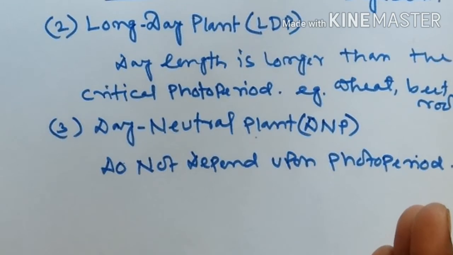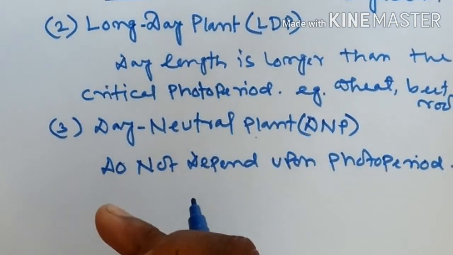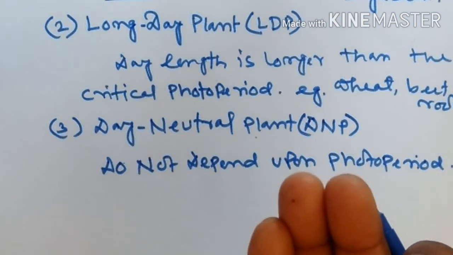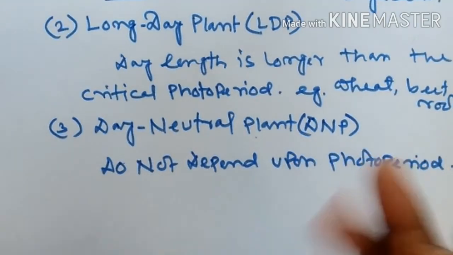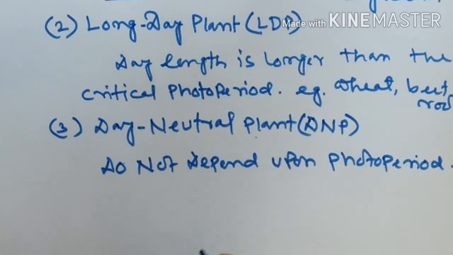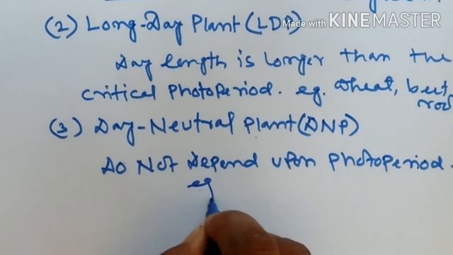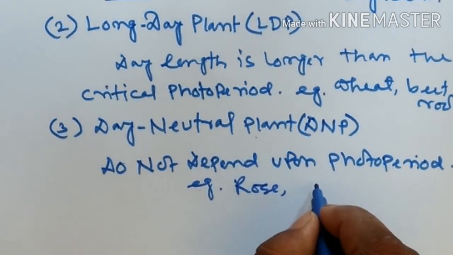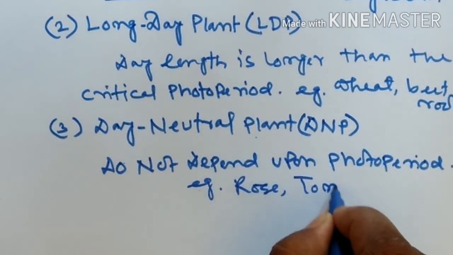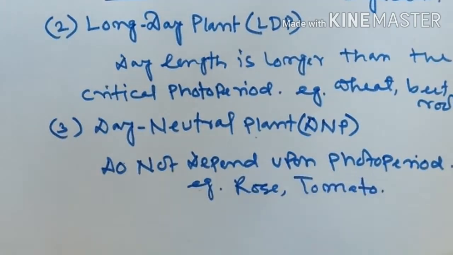They may produce flowers during the winter season, and they may also produce flowers in the summer season. That is why this type of plant being is known as day neutral plant being. For example, rose, then tomato. These are examples of day neutral plants.